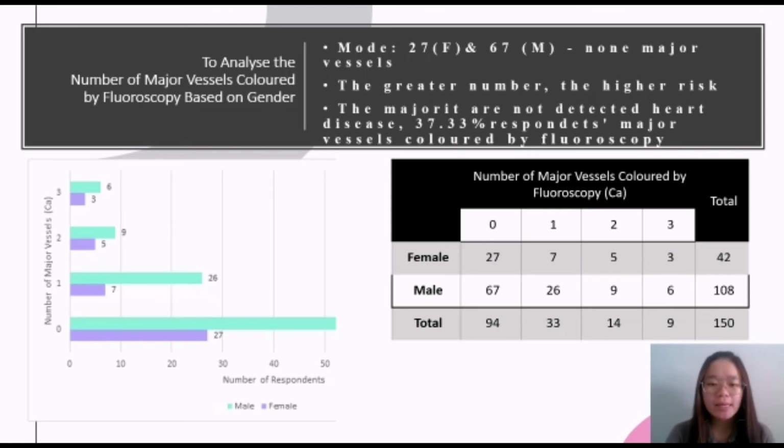The second highest is one major vessel, which is 33%, followed by two major vessels, which is 14%, and the last is three major vessels, which is 9%. The greater the number, the higher the risk. To conclude, the majority are not detected with heart disease because there are 37.33% respondents with major vessels colored by fluoroscopy.